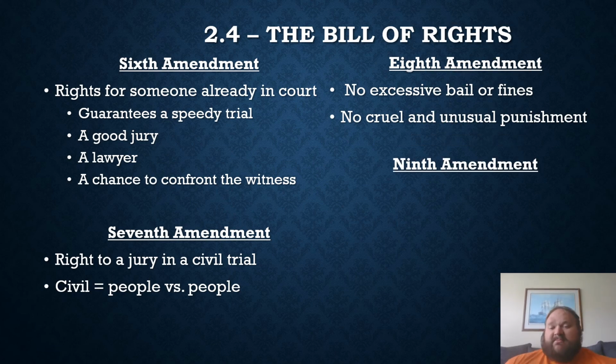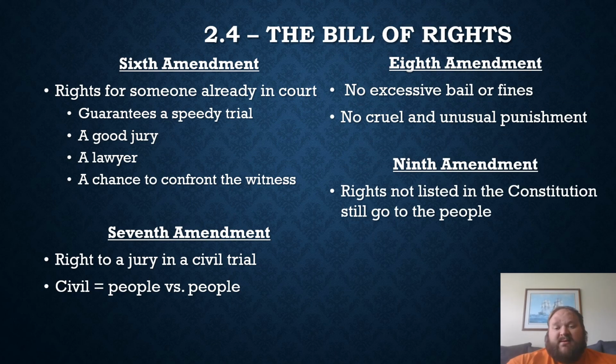The Ninth Amendment. The Ninth Amendment says that rights that are not listed in the Constitution still go to the people. So this is the idea, and we'll really talk about this later on, that you as an individual have rights that are innately yours. You were born with these rights. They're understood. But just in case the rights aren't listed here in the Bill of Rights, you still have other rights as well. We talked about the right to vote. That is another right. It's not listed in the Bill of Rights. The Ninth Amendment says, look, even if it's not listed, it still goes to the people.